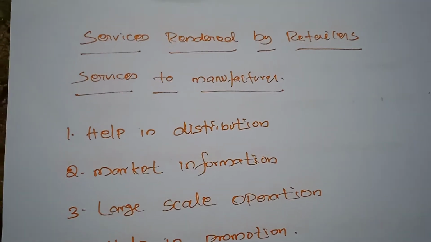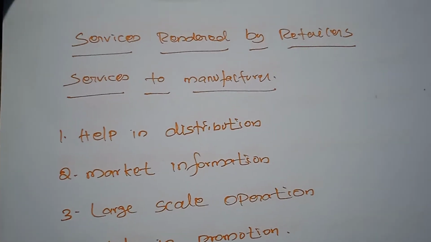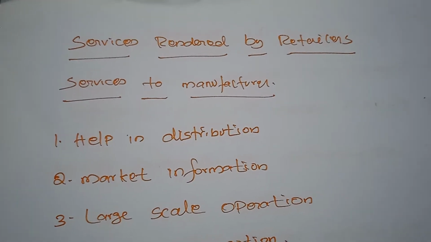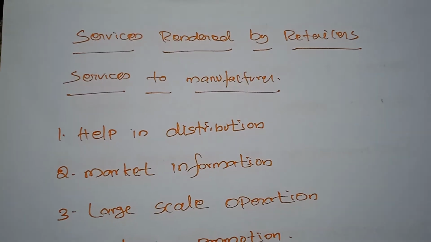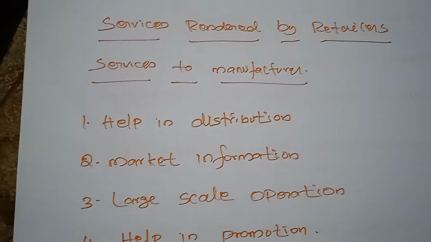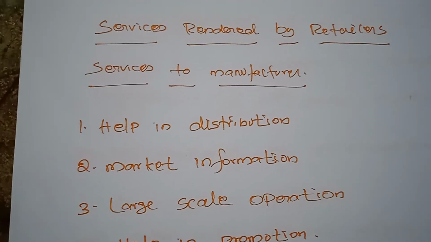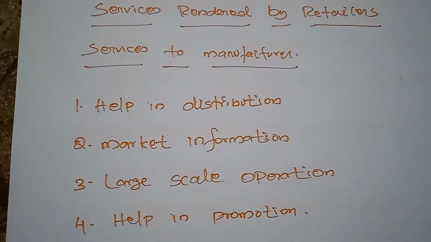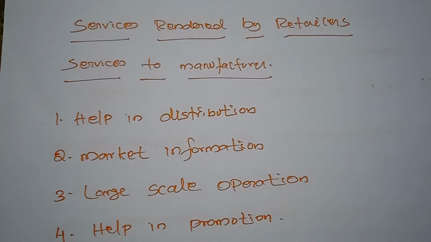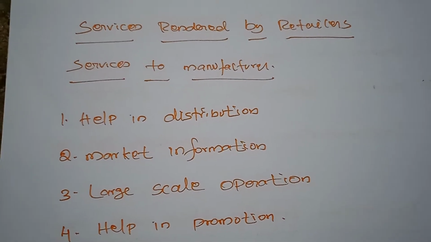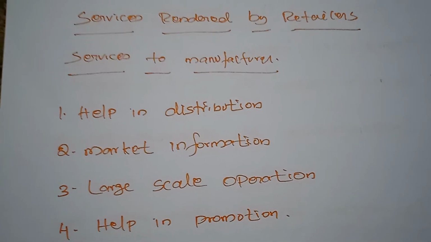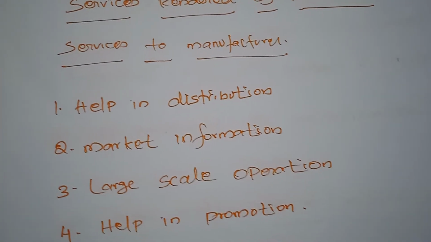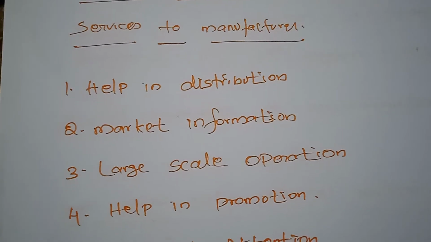Next is services. Some services are also rendered by the retailer to the manufacturer, the wholesaler, the consumers and even the government. So what services are provided by the retailer? The first one is the services to the manufacturer. How does the retailer render services to the manufacturer? Under these headings we can come to know. First, help in distribution.